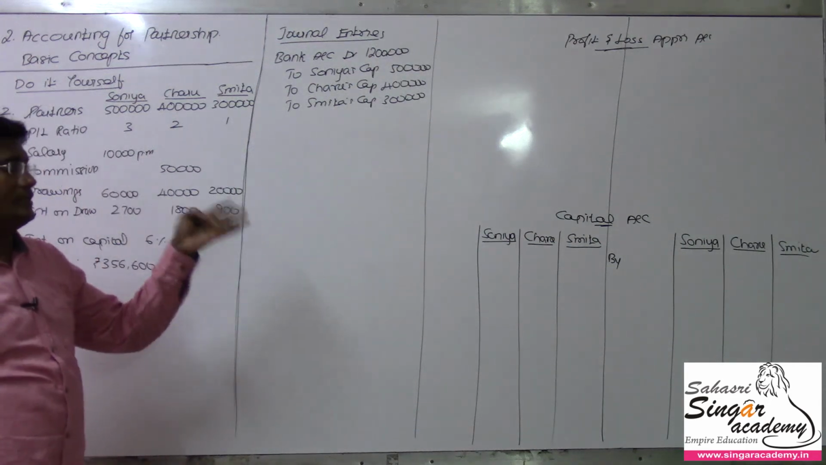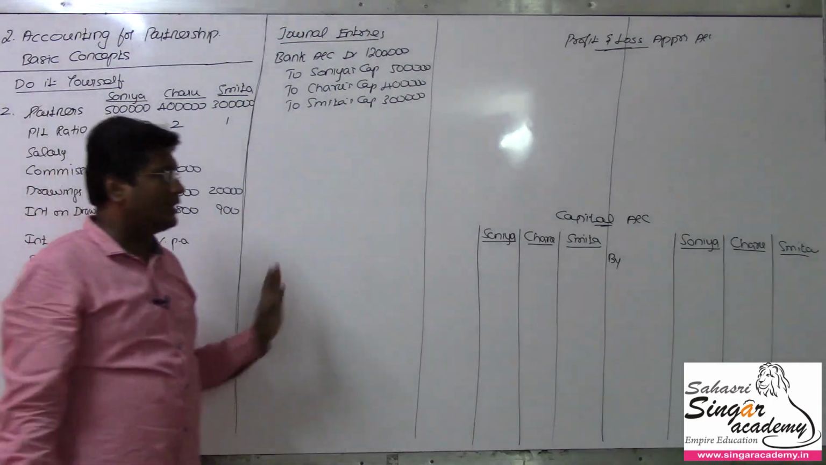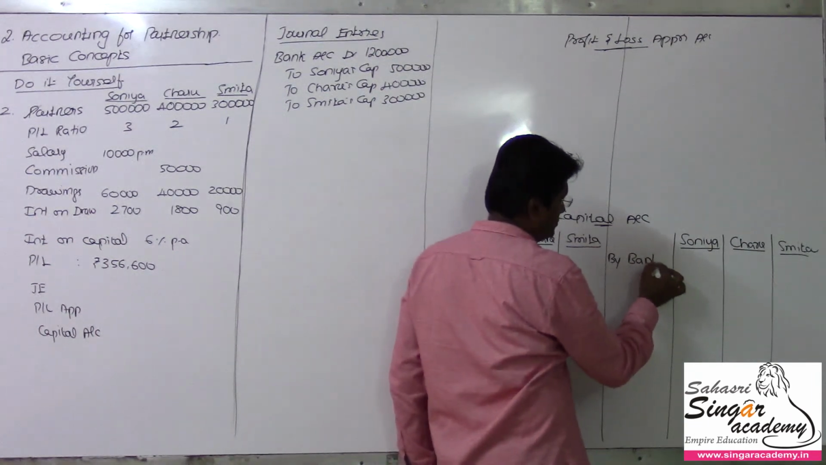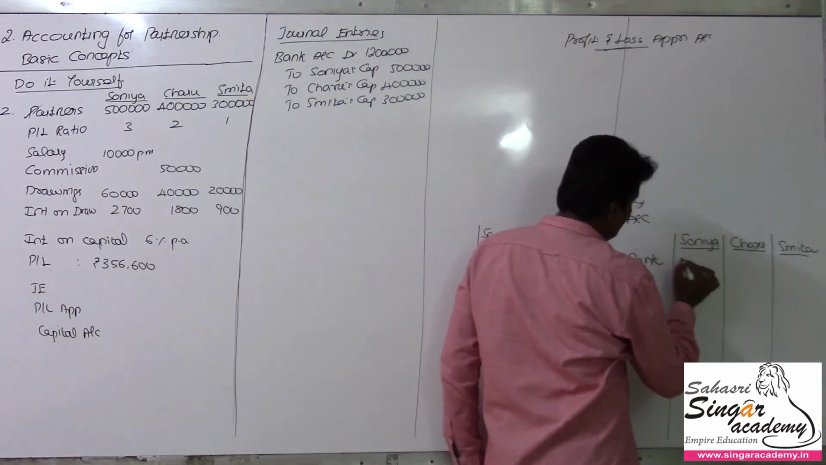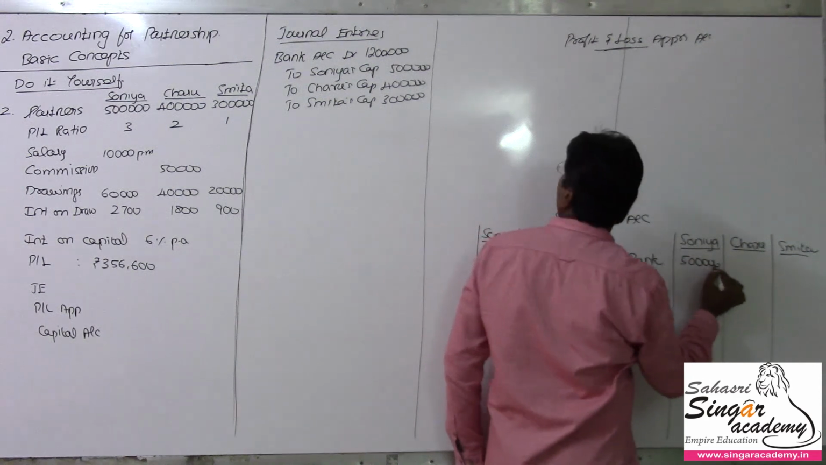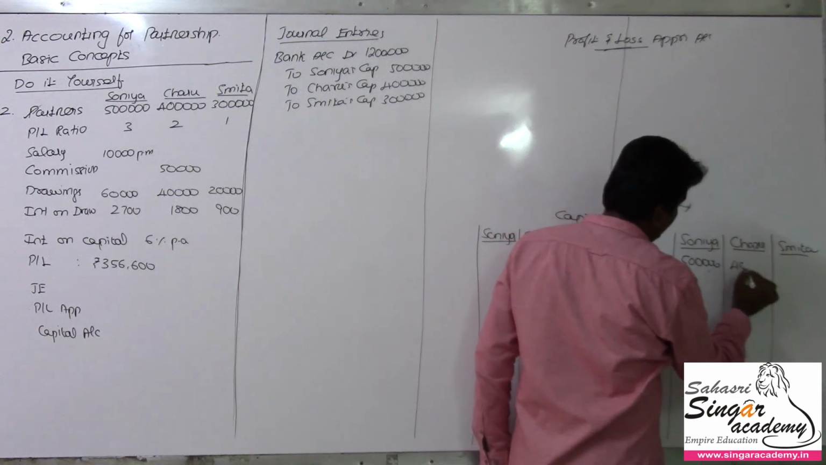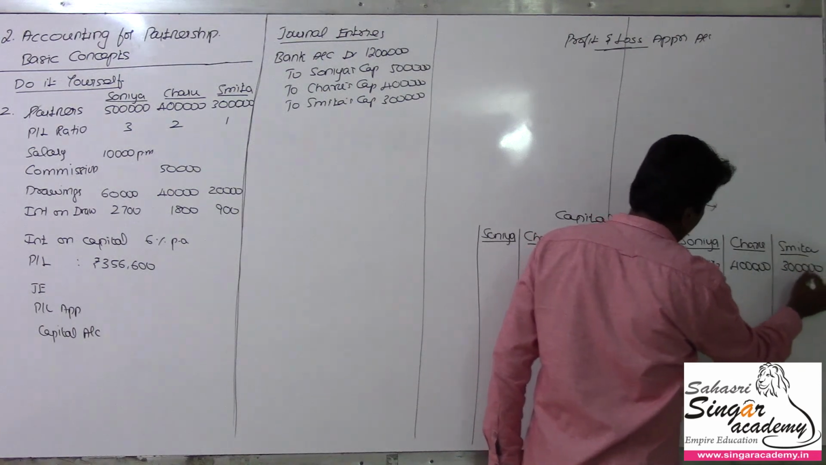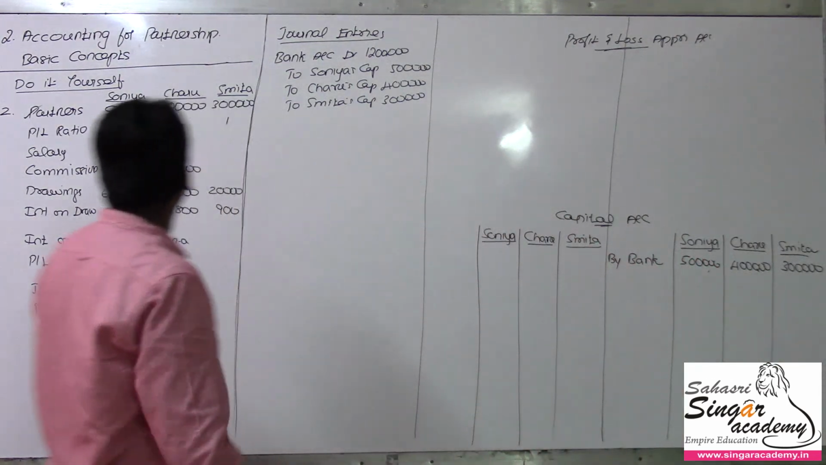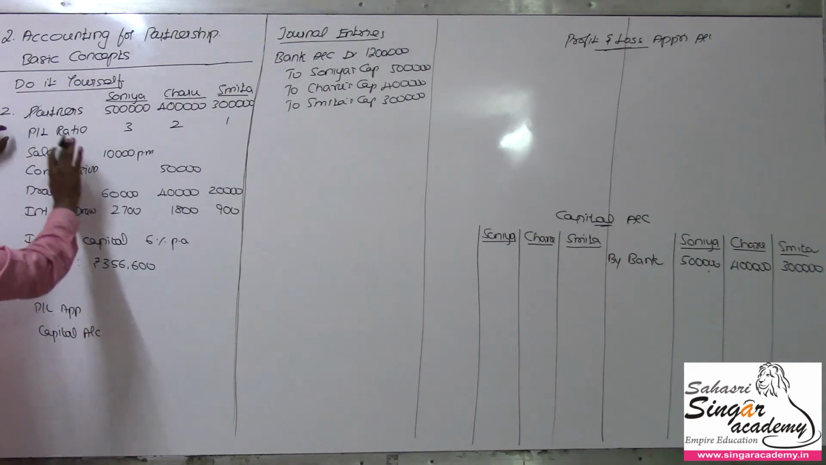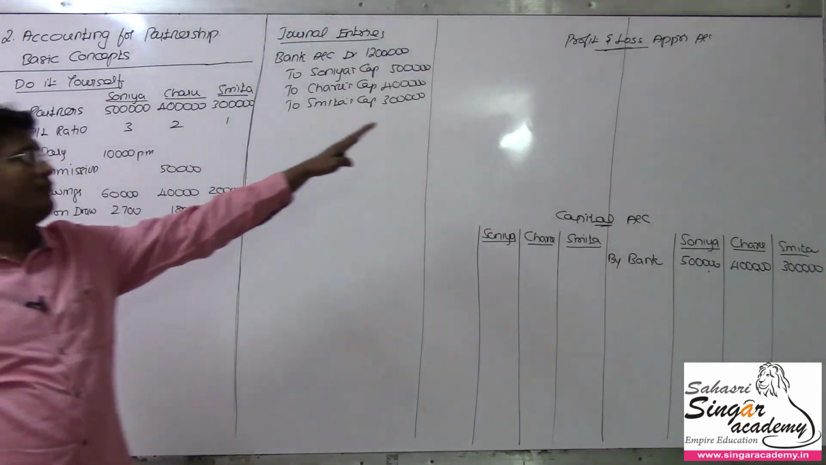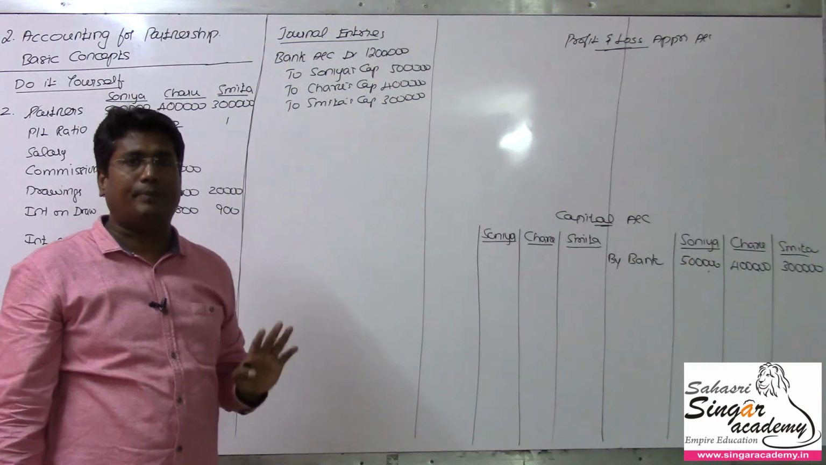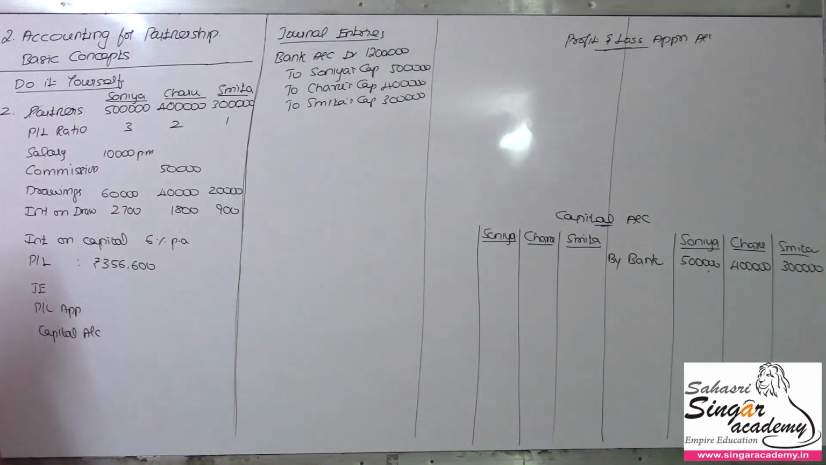Immediately after passing the entry, I record wherever it is applicable. So I post in the capital account here by bank account. They just now started, bank account. So 5 lakhs, 4 lakhs and 3 lakhs. It's a normal one, we have done this. P&L ratio, whatever the ultimate profit we get from preparing the P&L appropriation account should be distributed to these 3 partners in their ratio 3:2:1.